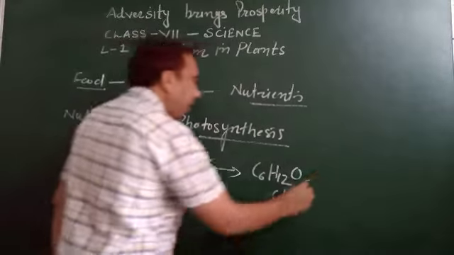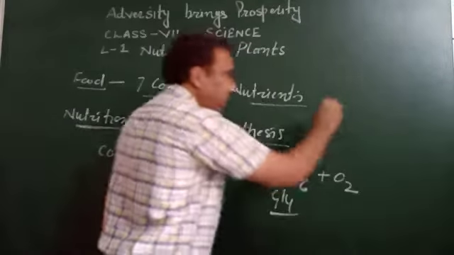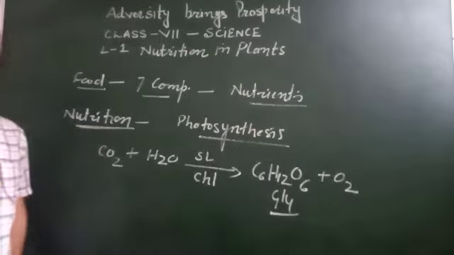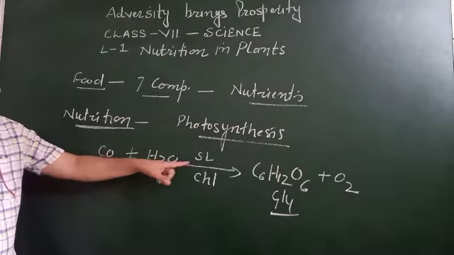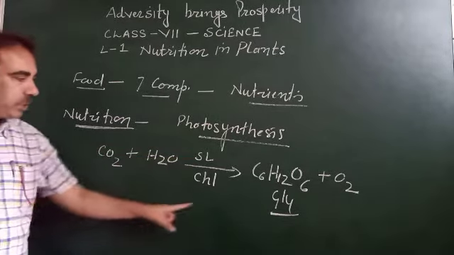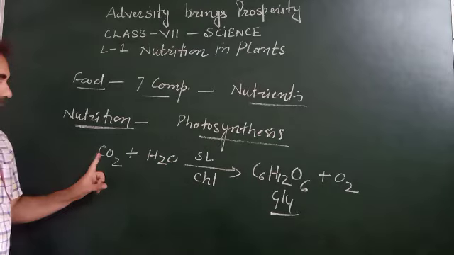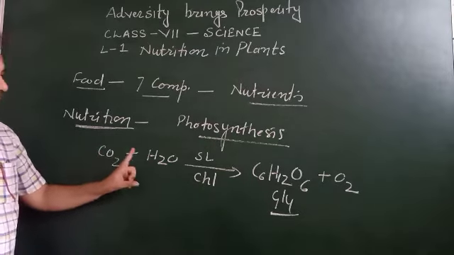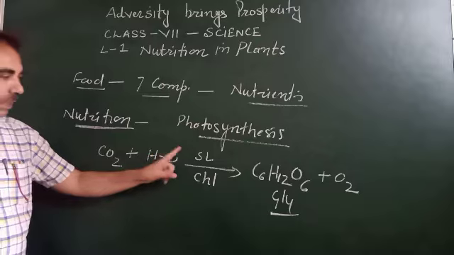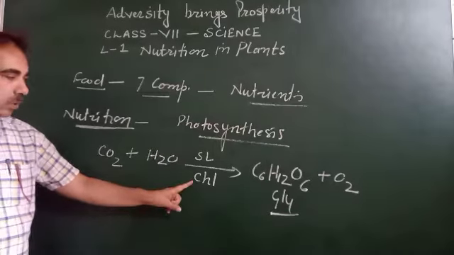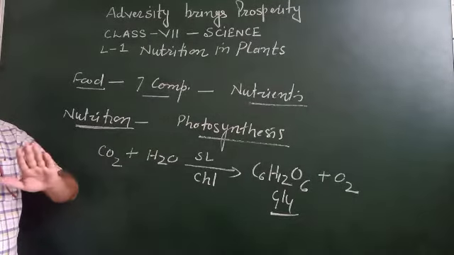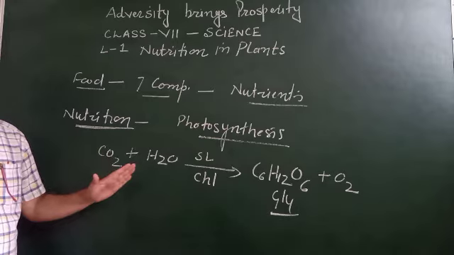Glucose. And they give us oxygen also. In absence of any raw material out of these 4, in absence of carbon dioxide or water or sunlight or chlorophyll, plant cannot make their food.